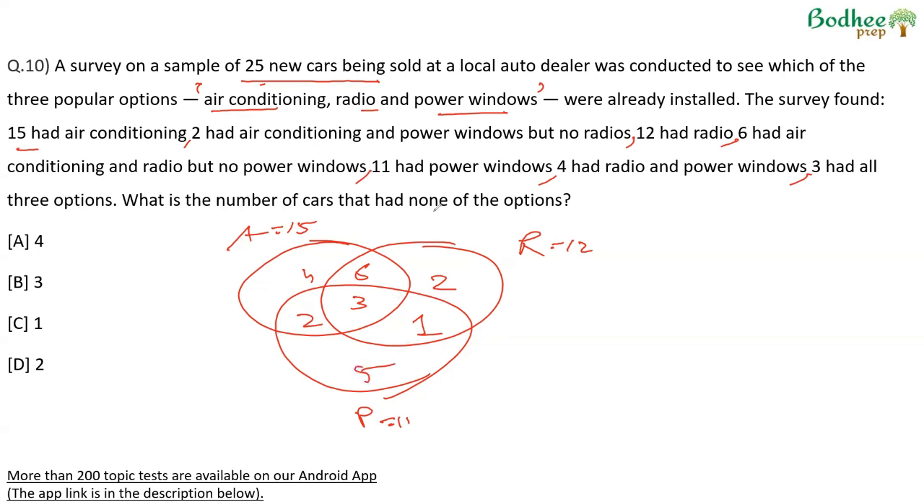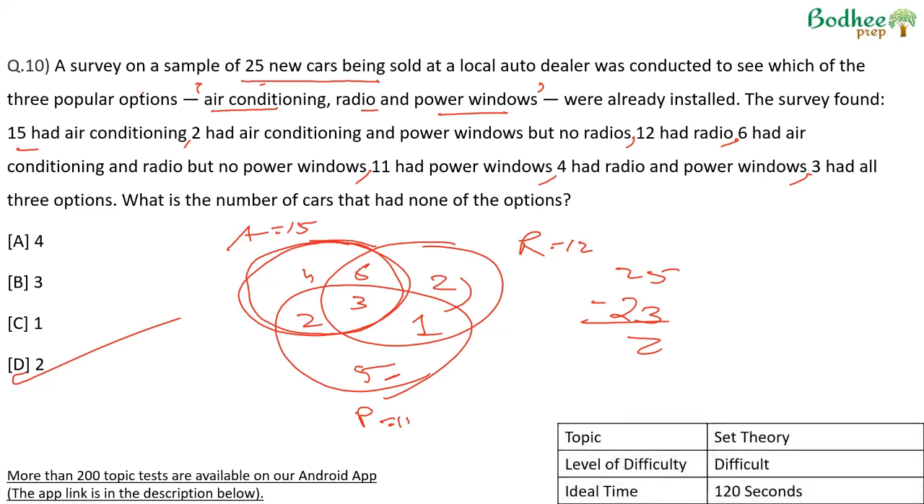What is the number of cars that has none of the options? Total number of cars having at least one of the options is this entire thing: 15 plus 5, 20 plus 3, 23. Total cars were 25. So 2 of the cars have none of the options. D becomes the answer. Again, this is a previous CAT question. Level of difficulty: maybe breaking the question down into whether we use the Venn diagram or the equation might be the challenge. After that, about 2 to 2.5 minutes to solve.